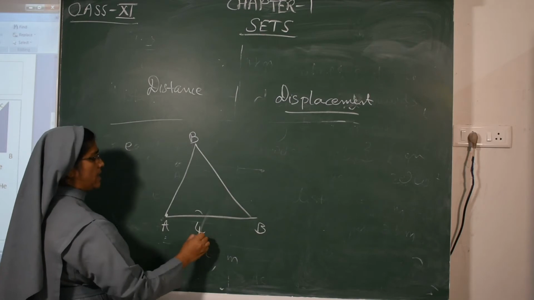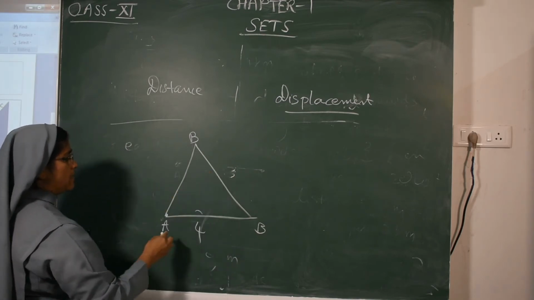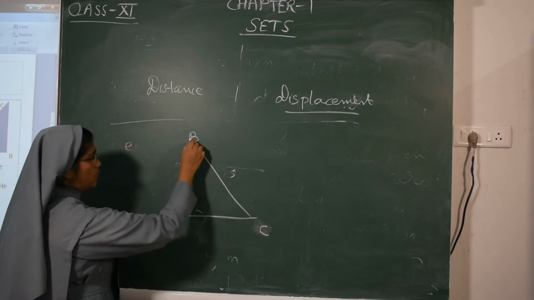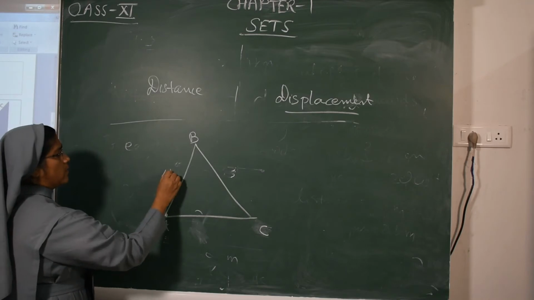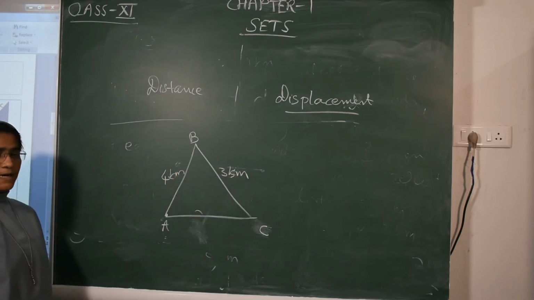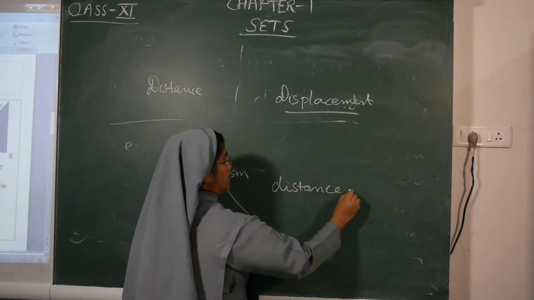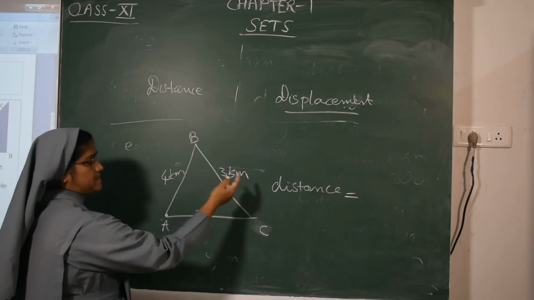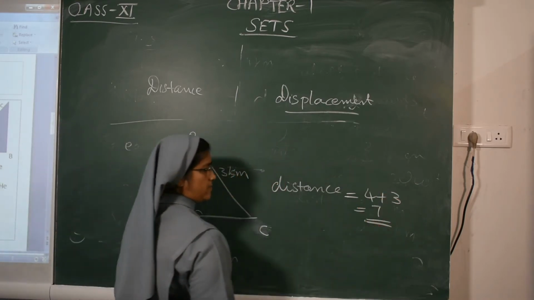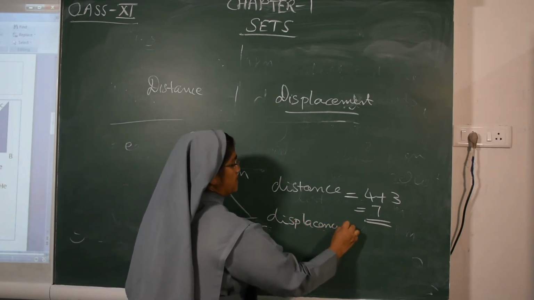This is 4 and 3. One body is moving from A to C through B. So here 4 kilometer, then 3 kilometer. What will be the total distance? Total distance will be 4 plus 3, that is 7. What will be the displacement?